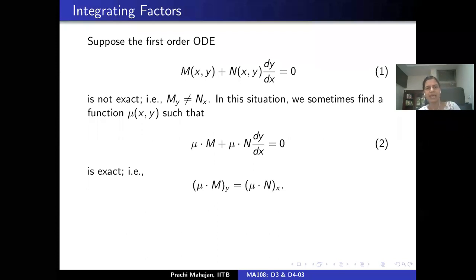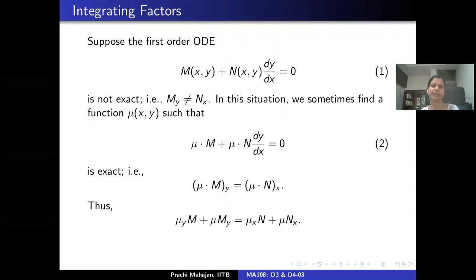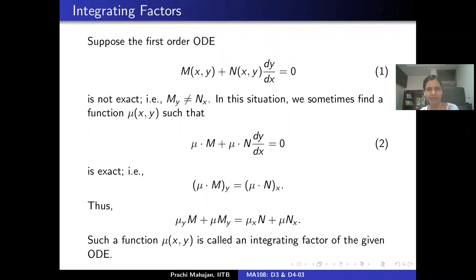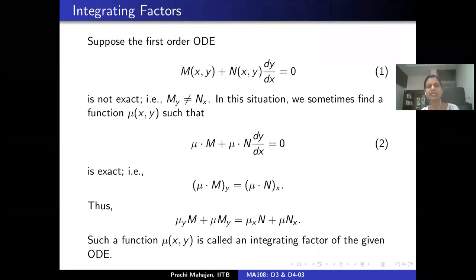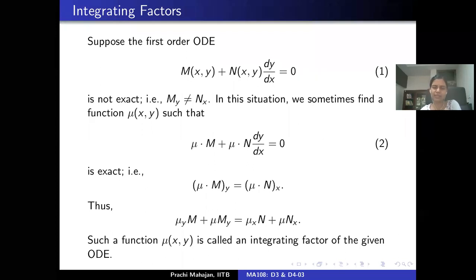Saying that this is exact means this is closed, which implies that the partial of mu M with respect to y is the same as the partial of mu N with respect to the x variable. So as and when there is a function mu as stated above, we say that mu is an integrating factor of the given differential equation.